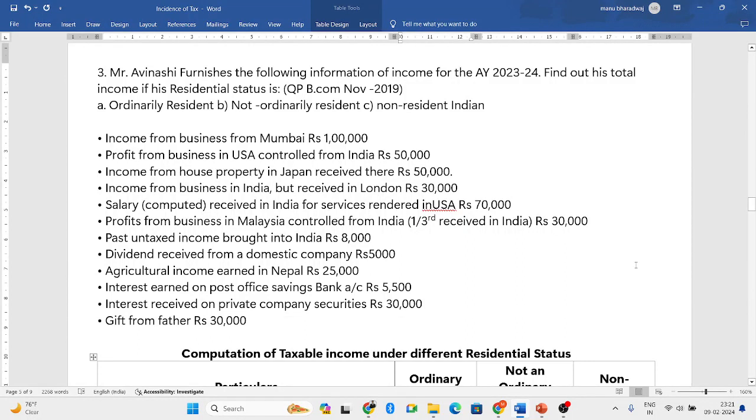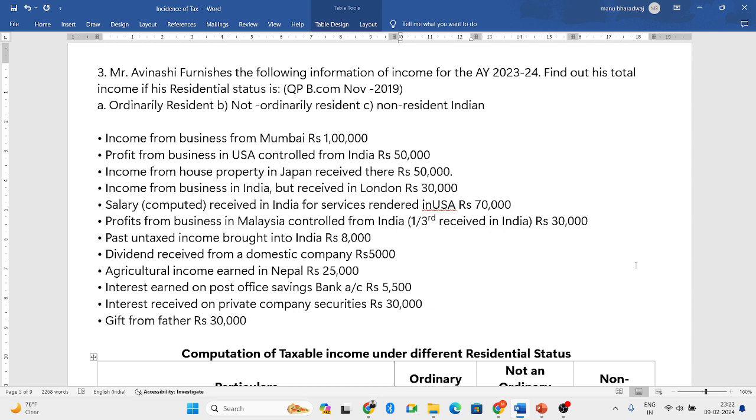In this particular video, let us discuss one more problem related to incidence of tax. Mr. Avinashi furnishes the following information of income for the assessment year 23-24. Find out his total income if his residential status is as follows. This is a question which had come in the question paper in 2019 November examination, so I have taken this question from the question paper.